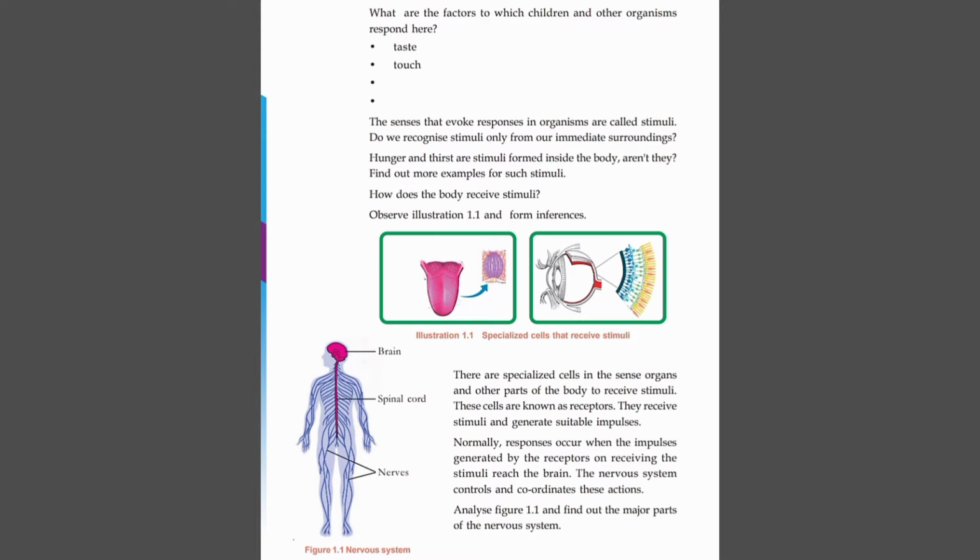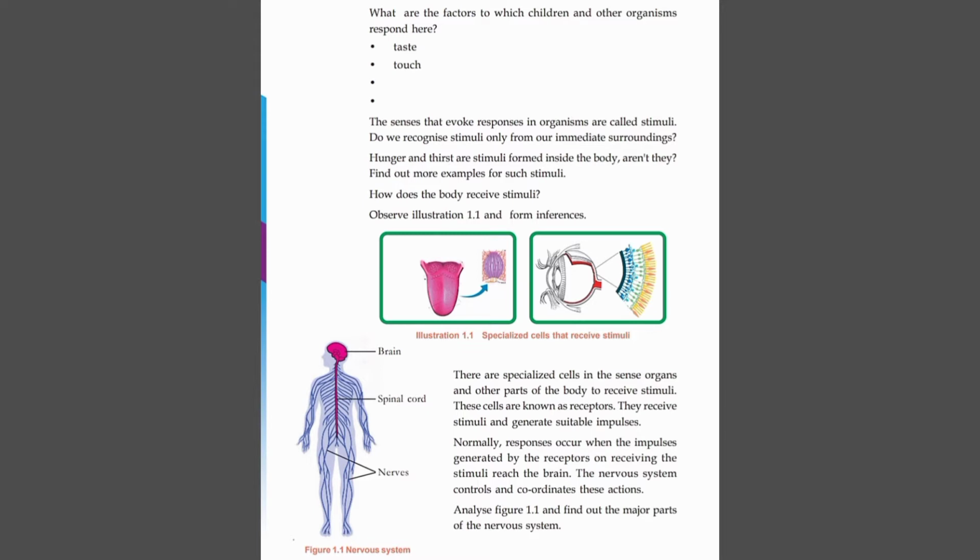Now we want to know how the stimuli are received by our body. Here two diagrams are given in our textbook, marked as specialized cells that receive stimuli. That is the cell located in our tongue and also in our eye. By seeing these pictures, what can we understand? There are specialized cells in the sense organs, isn't it? How many sense organs do we have? We have 5 sense organs. So there are specialized cells in the sense organs and other parts of the body to receive stimuli.